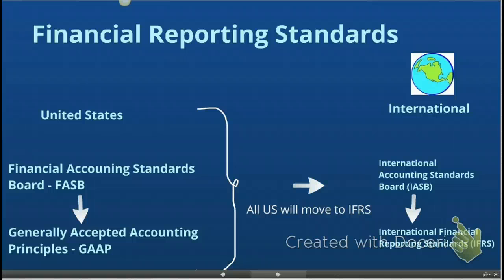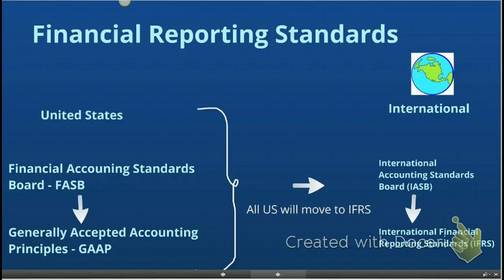In financial accounting, we communicate results of our operations through financial statements. These financial statements are typically used by external users. These external users need to know that these financial statements can be compared. Let's say that you as an investor are looking to invest in two companies. Let's say you're looking to invest in either Google or Apple. You look at two sets of financial statements prepared by Google and Apple.